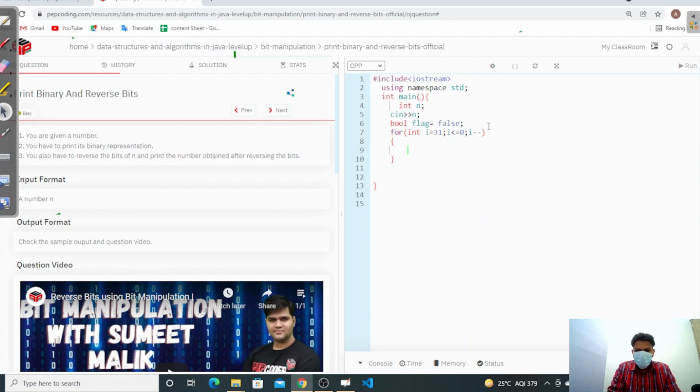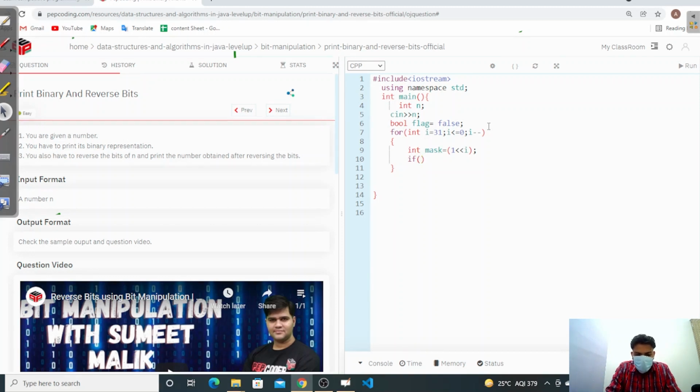Then we have to create a mask from 31 to 0. Initially the mask is from 31, then it shifts to 30, then 29, and then 28. So it will provide a mask.